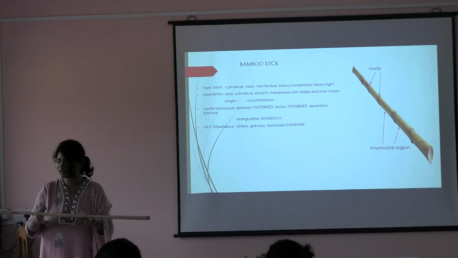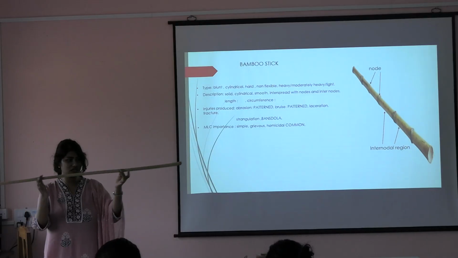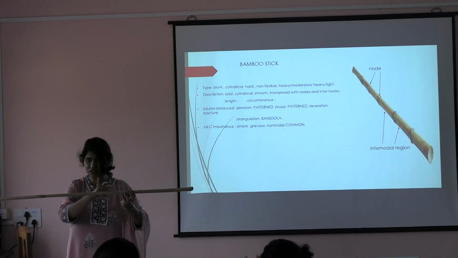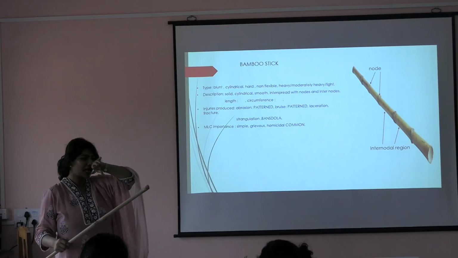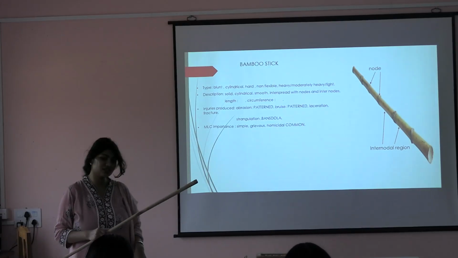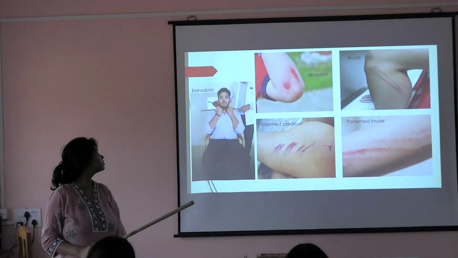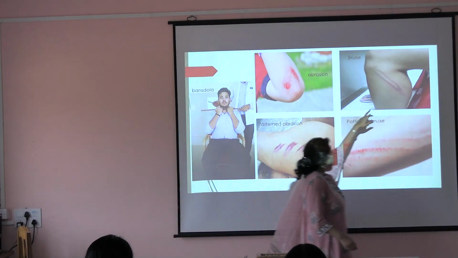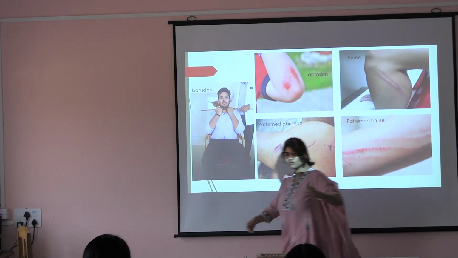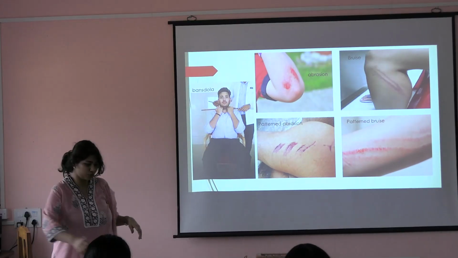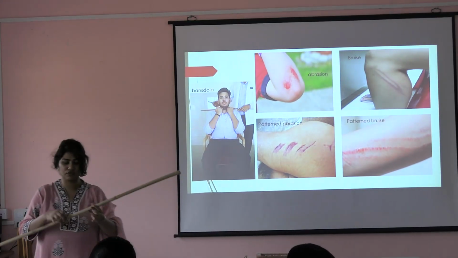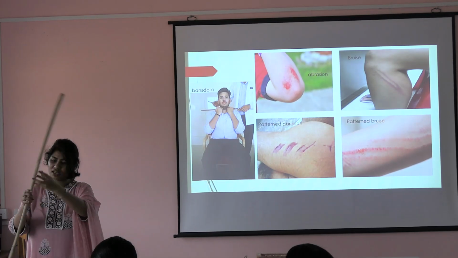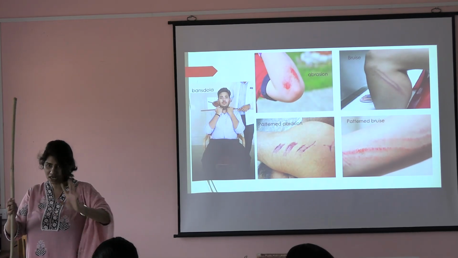Okay. If I cut the rest of the portion and present this part, are nodes and internodes present? So the type of bruise which is possible in this, what type of bruise is that? Why are there two borders present in the bruise? One will be because of this edge, another will be because of this edge. Understood?